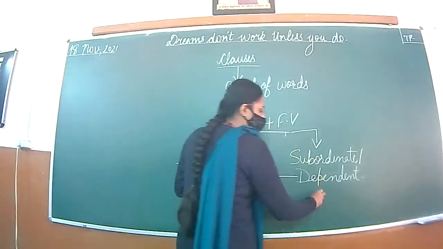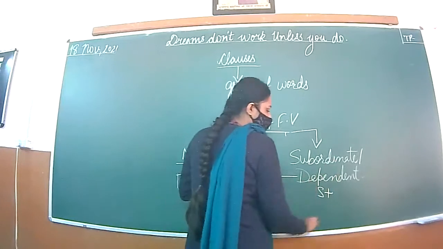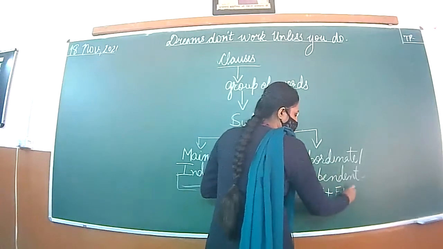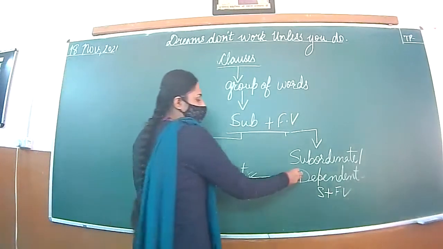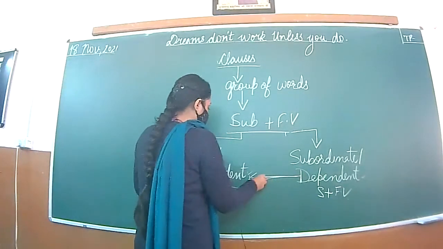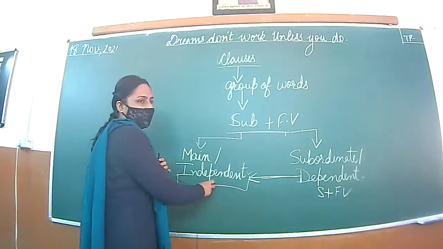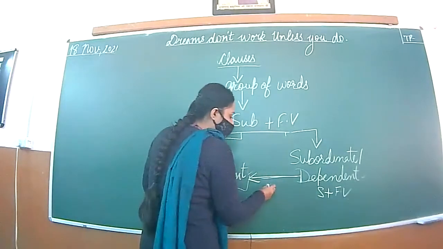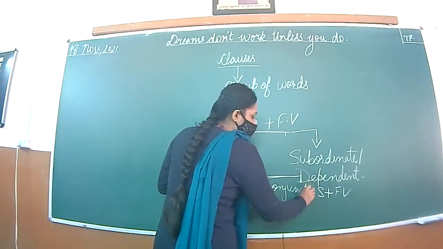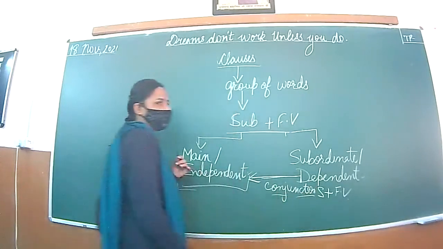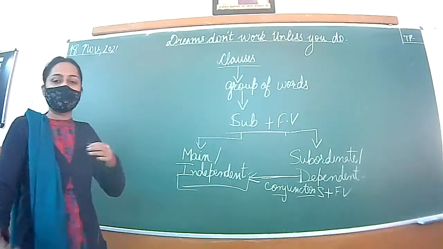This clause also has a subject plus a finite verb. So to complete the meaning, we join this subordinate clause to the independent clause using a subordinating conjunction, like because, although, though, if.